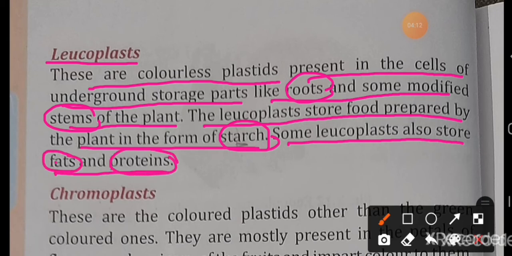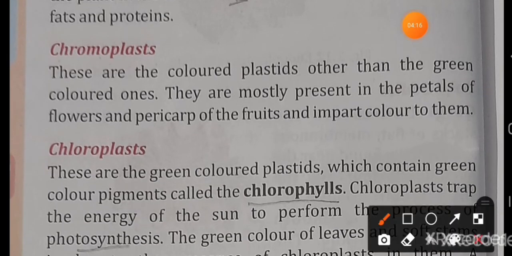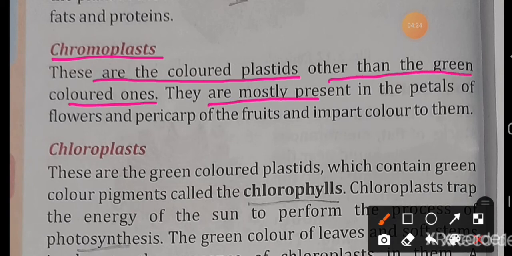The next is the chromoplast. These are the colored plastids other than the green colored ones. They are mostly present in the petals of the flowers and pericarp of the fruits and impart color to them.